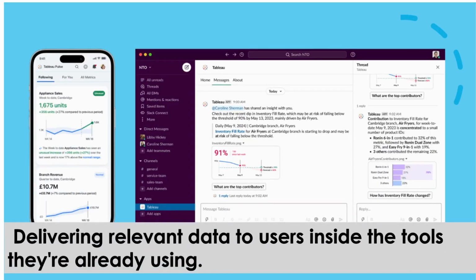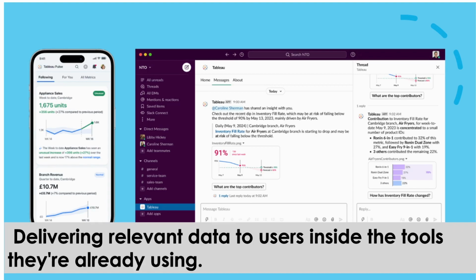Next benefit for a company is that it will be delivering relevant data to users inside the tools they are already using. As you can see in the screen, people are getting the feeds in their Slack. There itself they can interact with the metrics, ask questions and dig deeper into those metrics.